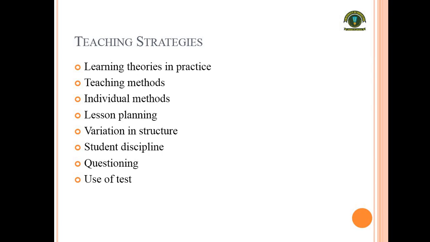Variation in structure means that the content knowledge is different and the context in which teaching is occurring is different. According to those variations, how likely the teacher modifies his or her teaching is taught by educational psychology. Student discipline is a very important factor. Without maintaining discipline, a teacher cannot teach the students up to a good level, because distortion, noise and disturbance do not let learning occur profoundly.